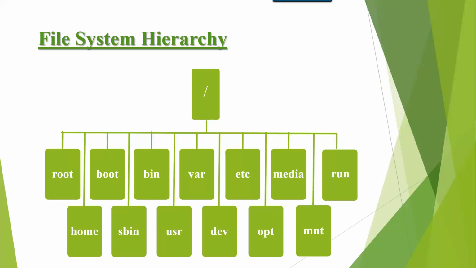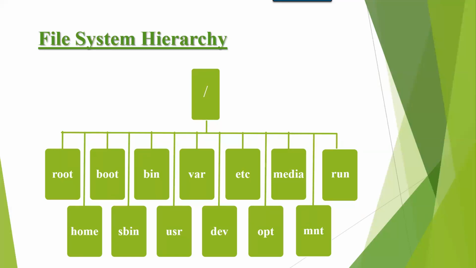What this concept means I will show in a further session. We have a separate class on partitions. There I will show you this practically. These directories we use practically also in further sessions. MNT contains which directory is mounted with which partition. That information is maintained by MNT.